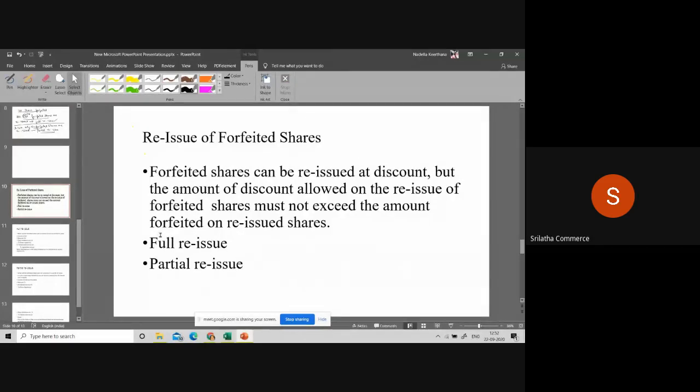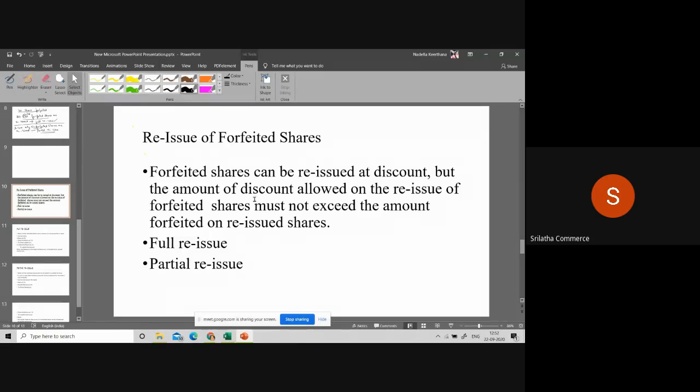So what we discussed today? Reissue of forfeited shares. What do you mean by reissue of forfeited shares? If the shareholder is not paying the amount, he is known as default shareholder. After giving due notices, his shares will be forfeited. After forfeiture, after the board passes the resolution and gets approval, it reissues the forfeited shares. And these forfeited shares will be issued at discount.